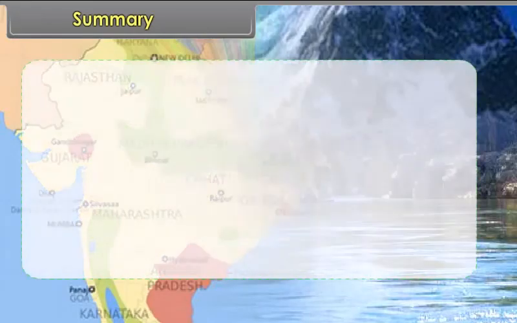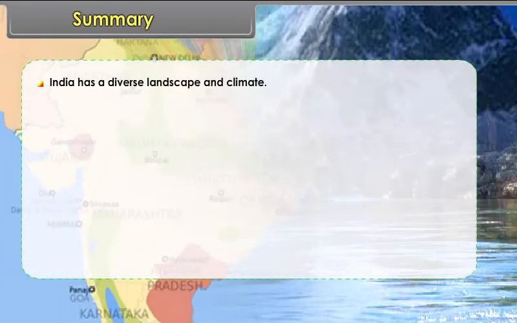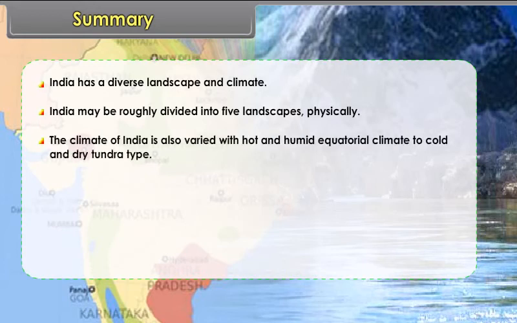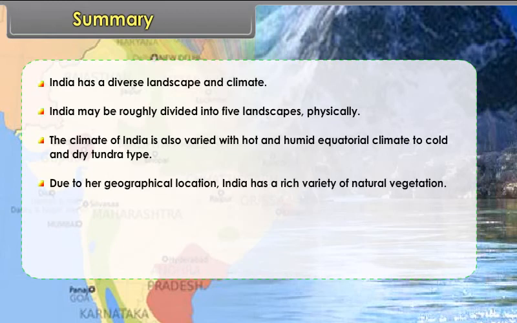Summary. India has a diverse landscape and climate. India may be roughly divided into 5 landscapes physically. The climate of India is also varied with hot and humid equatorial climate to cold and dry tundra type. Due to her geographical location, India has a rich variety of natural vegetation.